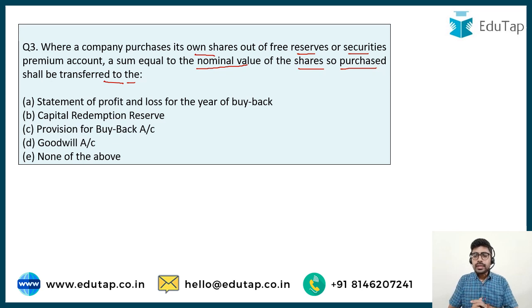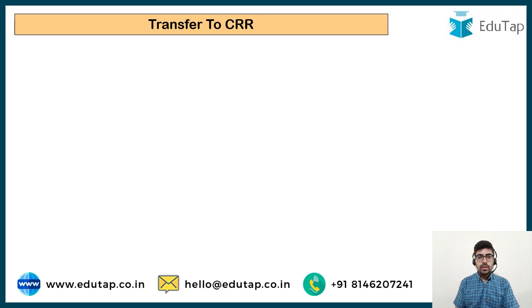So now let's read the options first, and then I will explain to you the accounting perspective of it. The options are statement of profit and loss for the year of buyback, capital redemption reserve, provision for buyback account, goodwill account, or none of the above. So now let's try to understand the concept of creation of a separate capital redemption reserve.